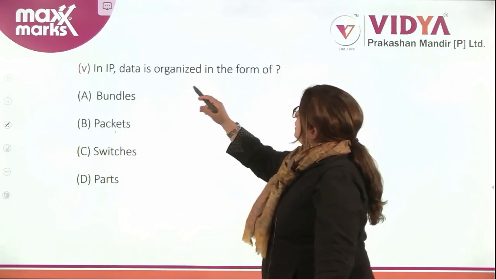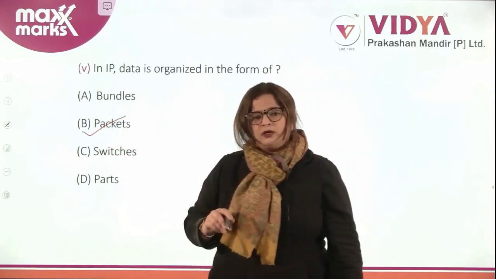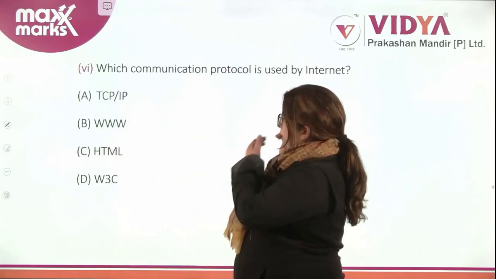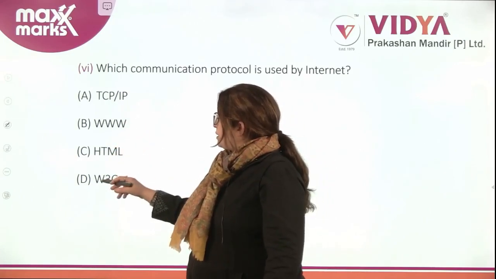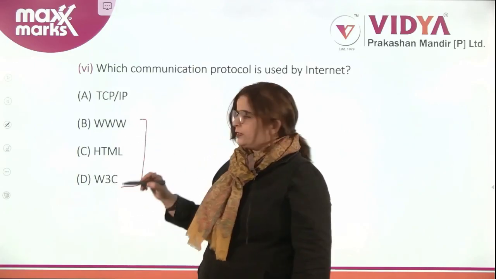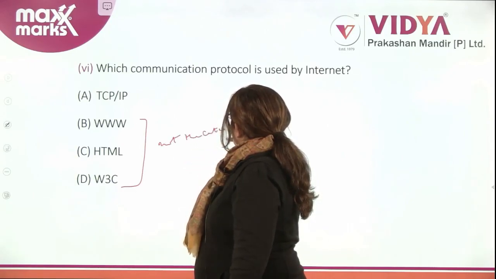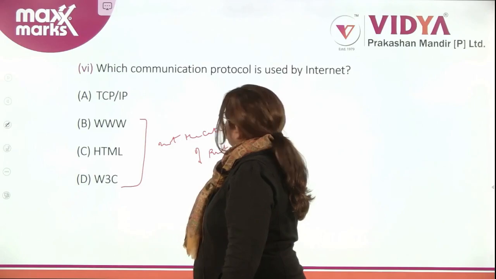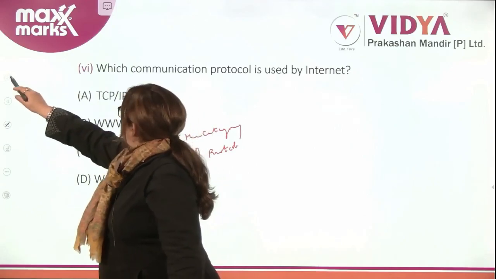Now, in IP, data is organized in the form of packets. Data is divided into small packets, right? Which communication protocol is used by the internet? Tell me. TCP, IP, World Wide Web, HTML, W3C. These three are not protocols, they do not belong to the category of protocols. So the correct answer is this. TCP/IP is the communication protocol, right?